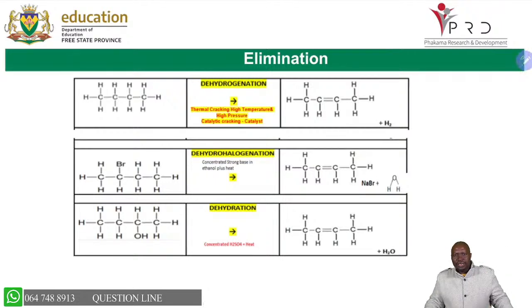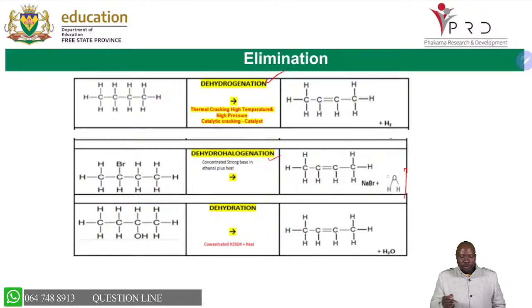We did halogenation there, but we don't do dehalogenation. We do dehydrogenation. We can remove the hydrogens, that is through your cracking. And then we do dehydrohalogenation, when we are removing the hydrogen and the bromine. It is very important that you remember this one, because you can see there are 3 products that are formed.